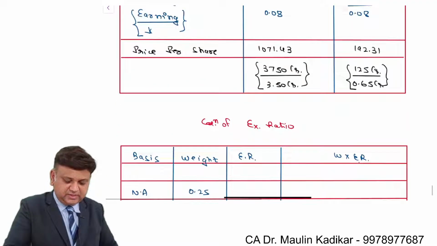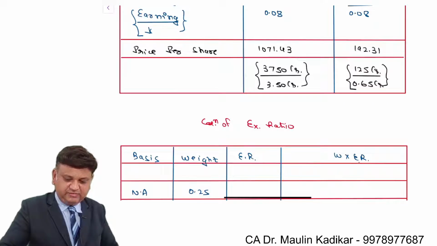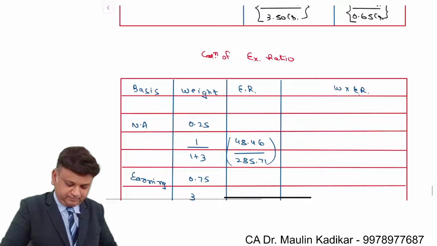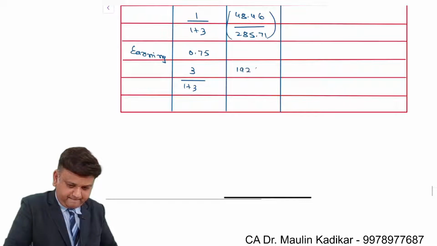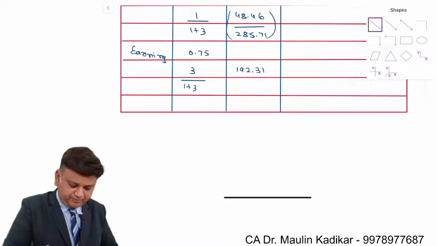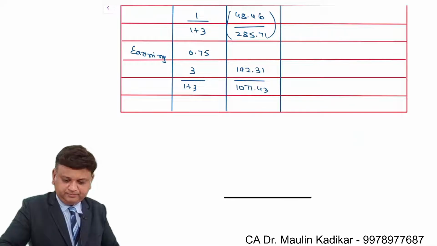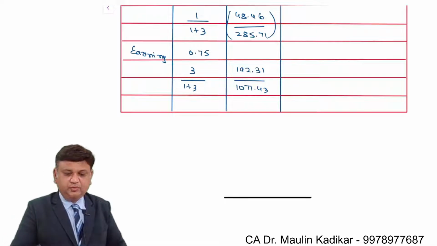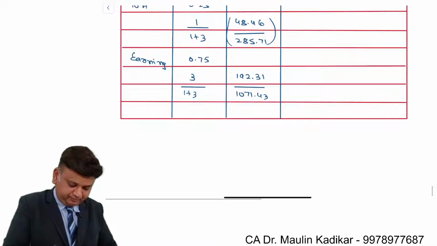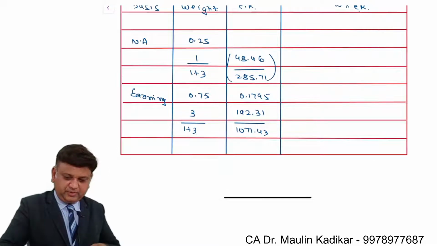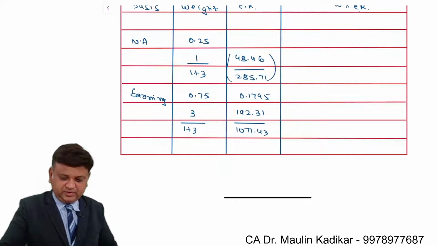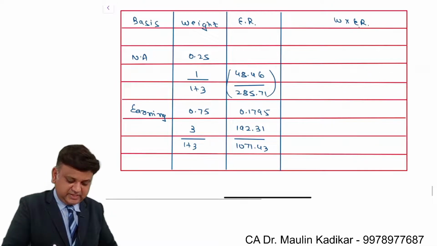And for the earning it is 192.31 divided by 1071.43. That comes to 0.1795. 48.46 upon 285.71, so 0.1696.